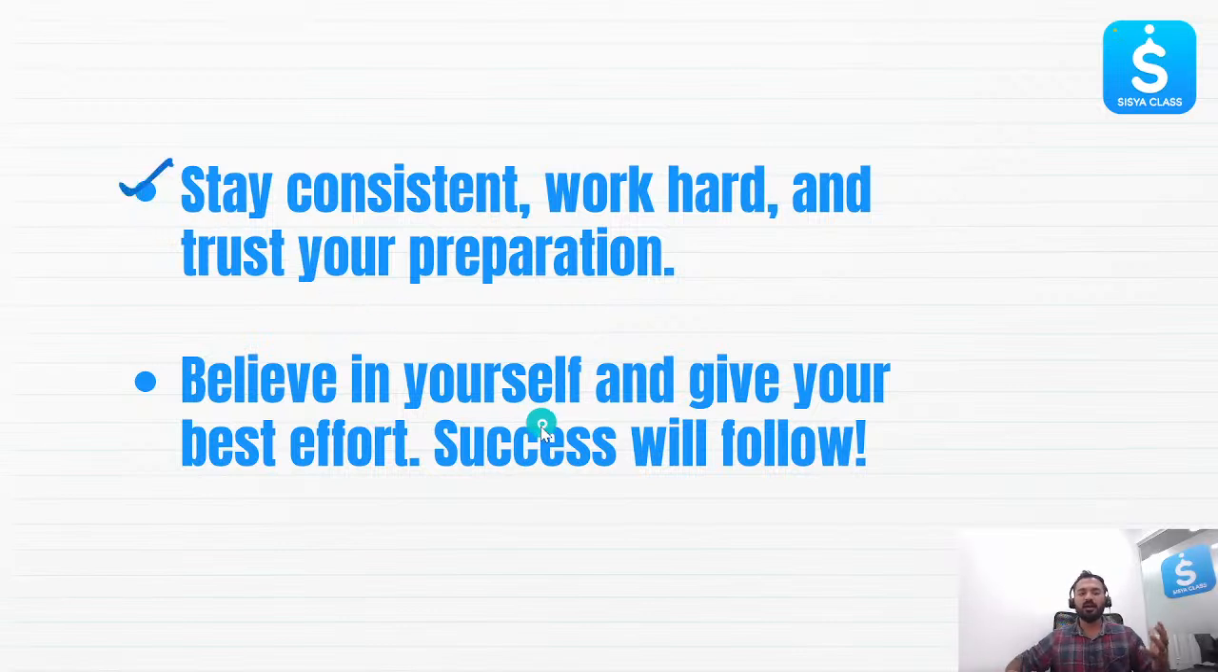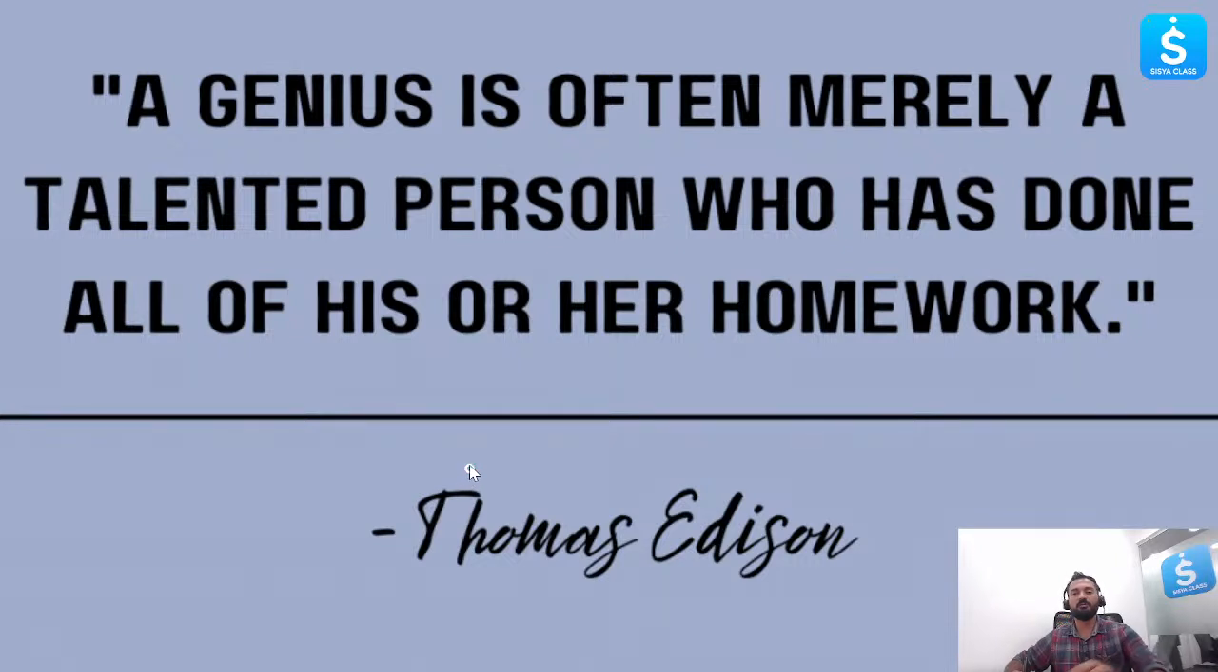Stay consistent, work hard, trust your preparation. More important is trust your work. Believe in yourself and give your best effort. Success will follow. Just last few words before we end this session.